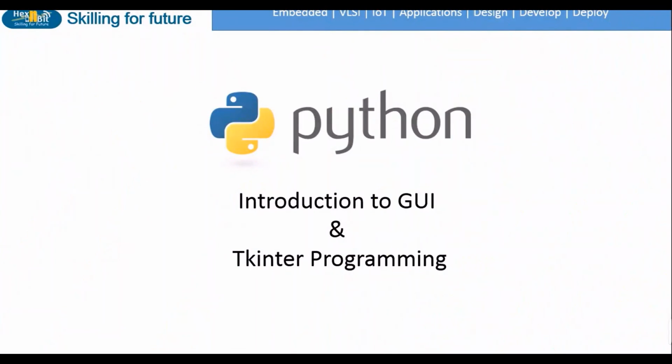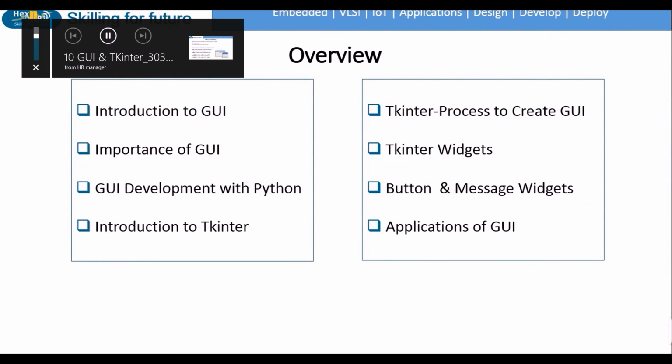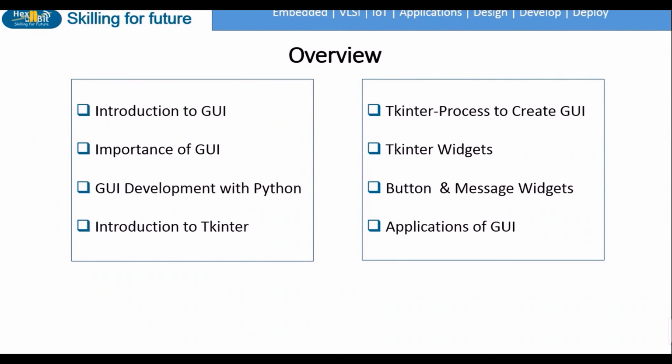Hello and welcome to this session. In this session, we'll be discussing an important component of computing. This component is known as GUI or Graphical User Interface. Throughout this session, we will be discussing various aspects of GUI, such as its overview, importance, features, and usage of the Python package tkinter to develop GUIs.